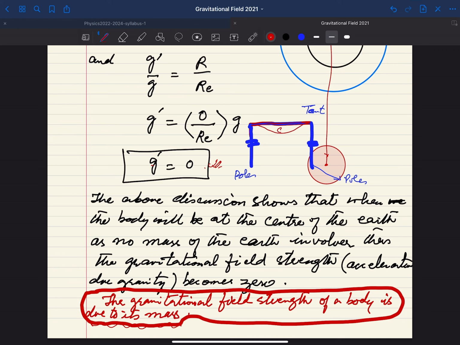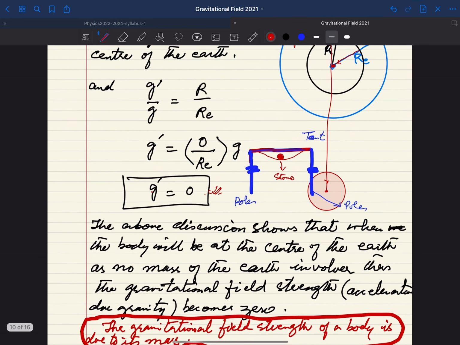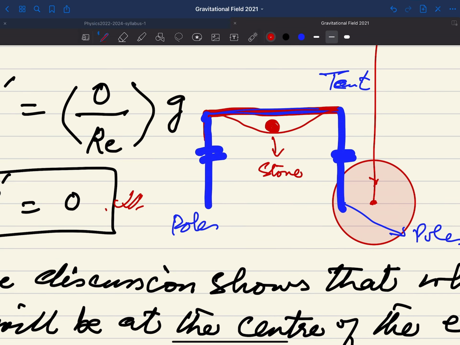So basically when you have a stone or a ball here, the tent gets a sort of dent, and this dent is basically a gravitational field, or it acts like a gravitational field. Suppose you put another ball somewhere here, what will happen? The ball will move towards that depression.